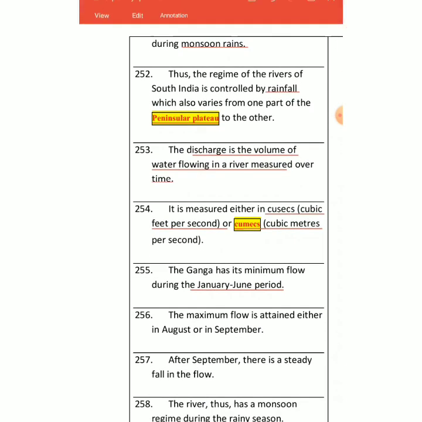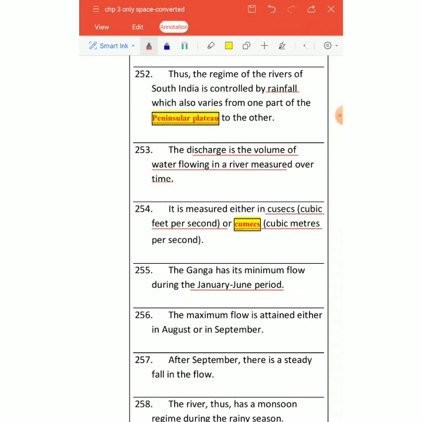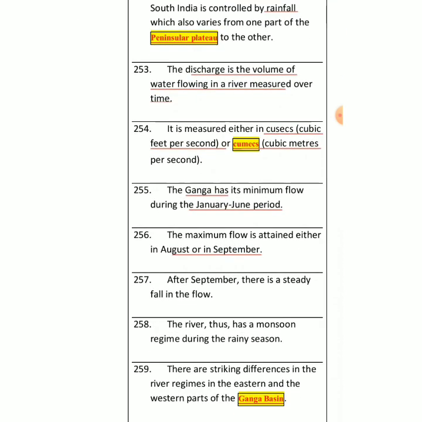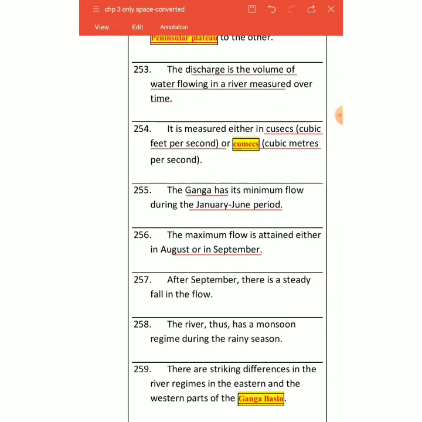And then we have the maximum flow of water in Ganga, which we find in August to September. The reason is very clear. The monsoon is in an active state at that time. After September, there is a very steady fall in this flow, right?